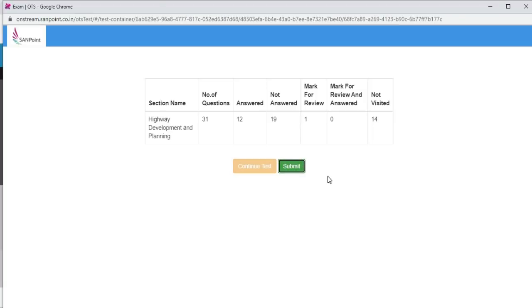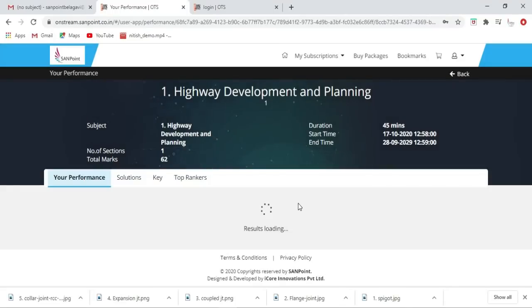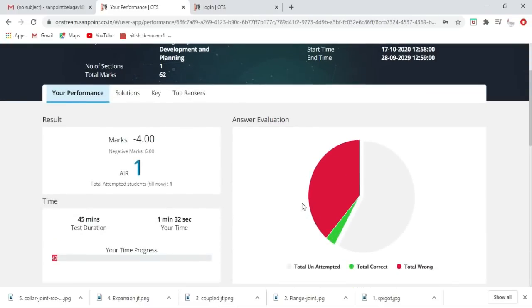So now if I click on the submit button, this is the analysis I will get here. Okay, so these are the erroneous answers and this is the correct answer here. And these are the questions which I haven't answered. As I am the only one who has given the test, my rank is 1, even though I have got the negative marking.